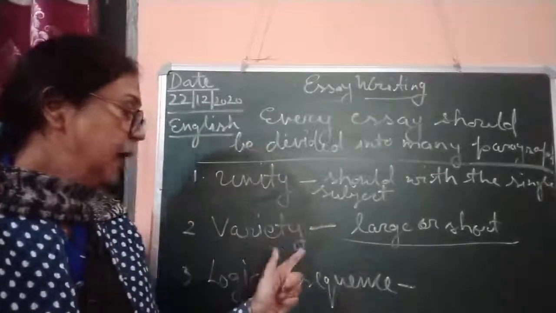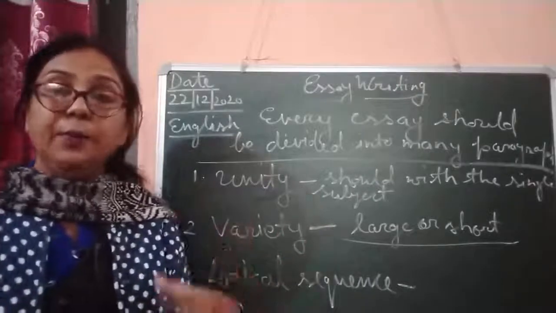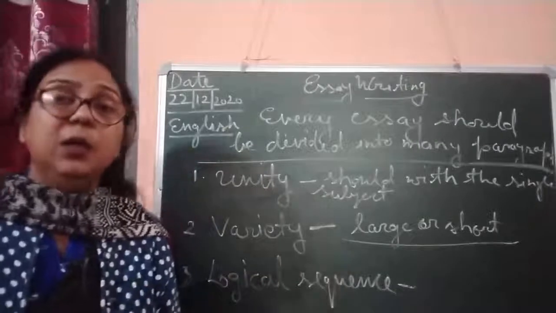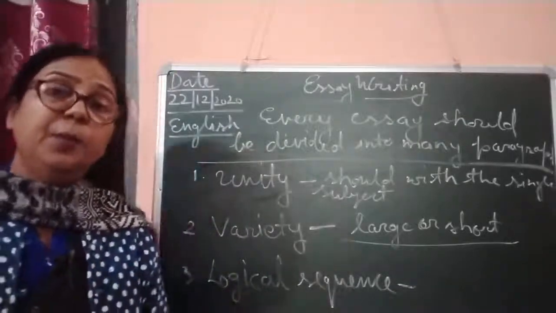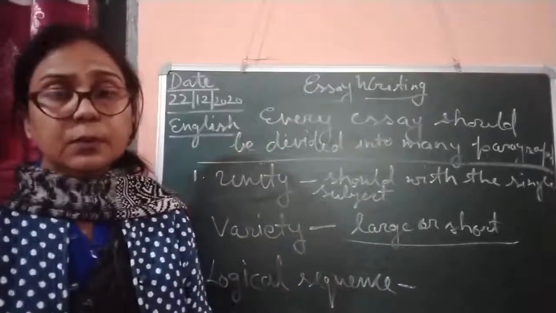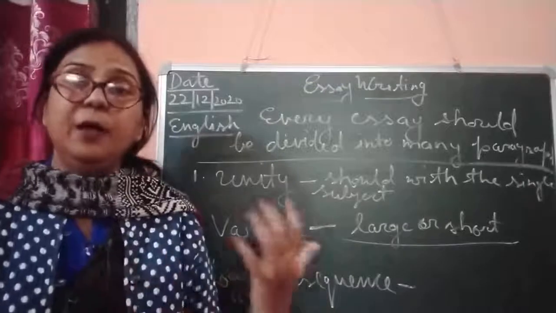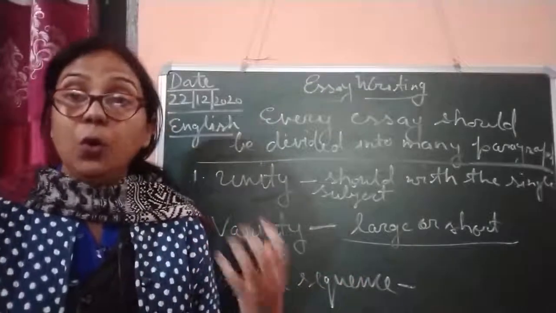And the second part is variety. Variety means the first part is telling the merits of honesty. In the second part you can tell about the importance of honesty, and after that you can tell how honesty is important for our social life, our spiritual life, and that it is globally important.